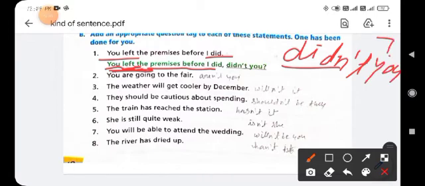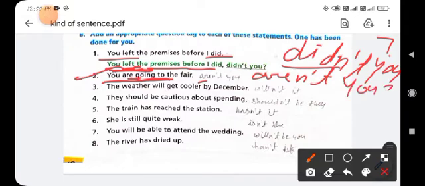Clear? You can see here, you are going to the fair. It is an assertive sentence. When you tag the question, change it into negative: the helping verb is "are", then write "aren't", and the subject is "you", and put the question mark.